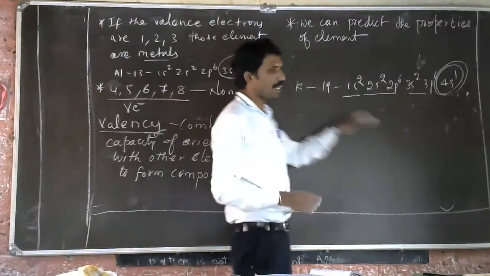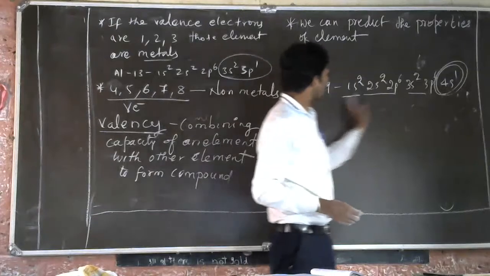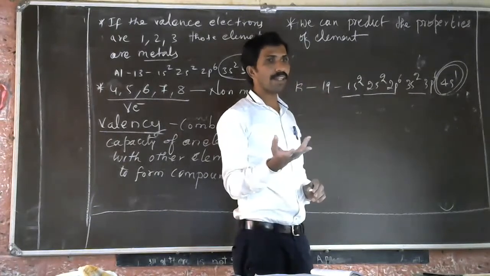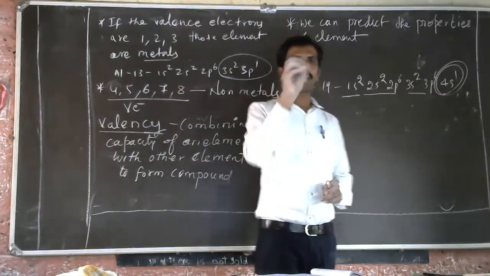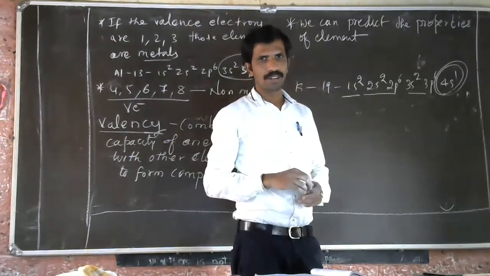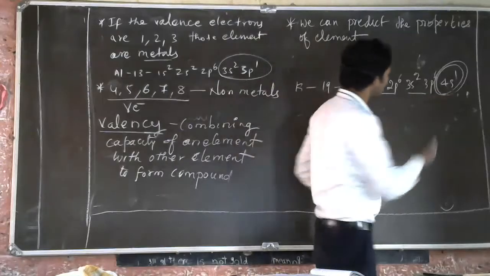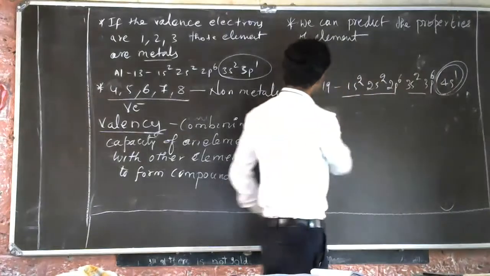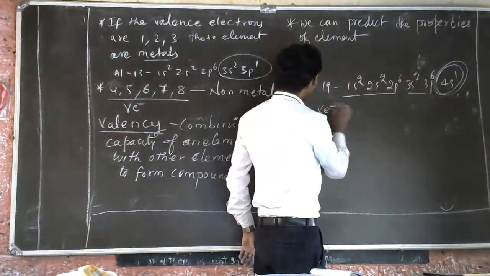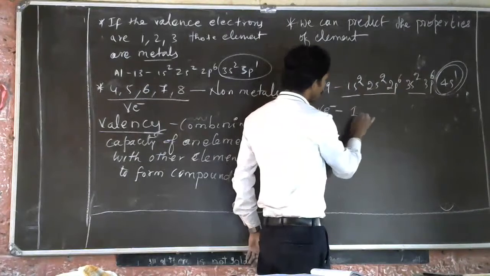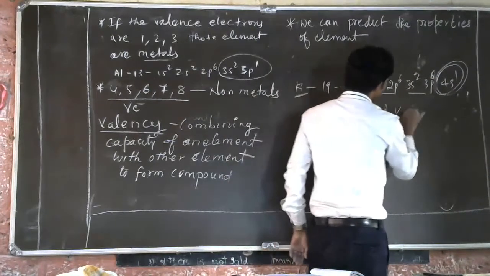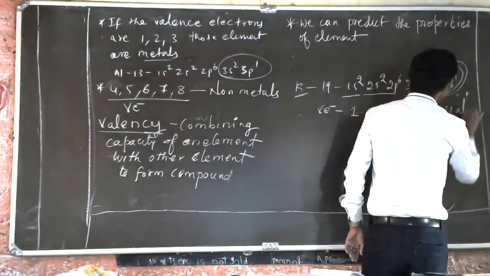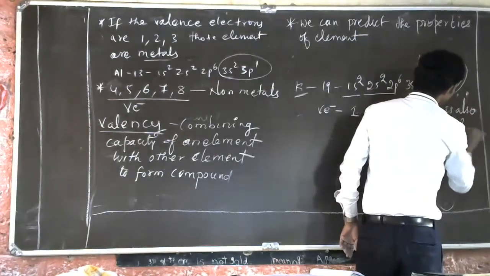Combining capacity of an element. When potassium is reacting with some other element, it will give one electron. So valence electron of potassium is 1, and valency is also 1.